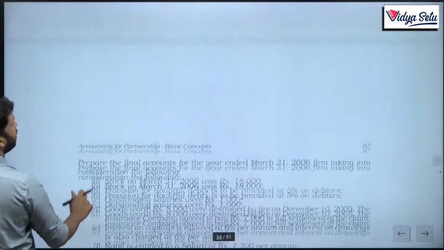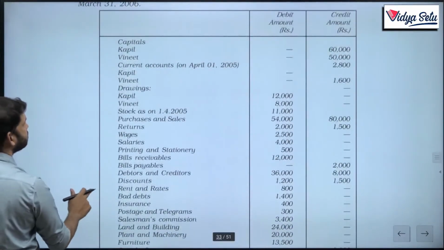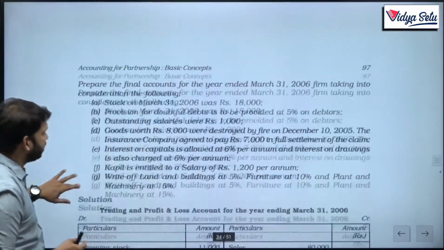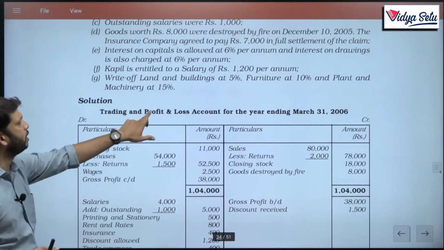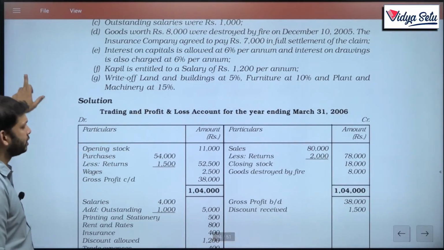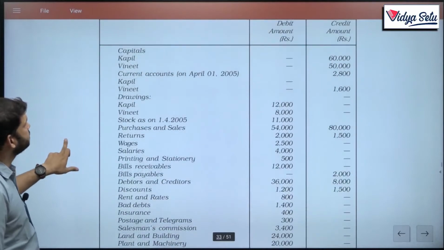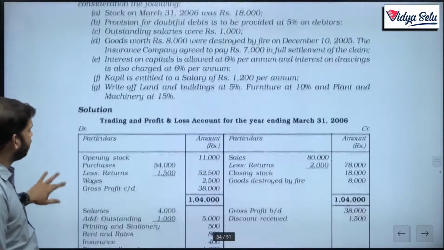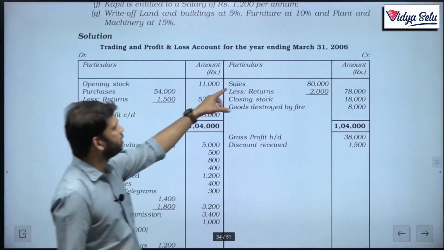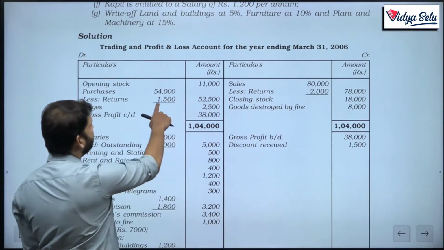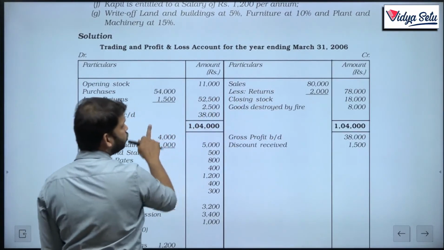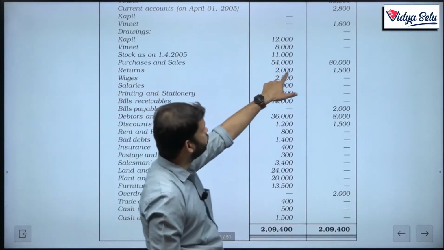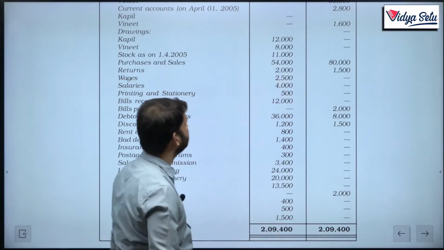Next thing is stock. This is opening stock, which will come once, 11,000 in our trading account. Trading and P&L account, opening stock 11,000. Next is our purchases and sales, 54,000 and 80,000 in the trading account. The purchases 54,000, sales 80,000. Just below that, purchase return 1,500 and sales return 2,000. This is sales return, this is purchase return.